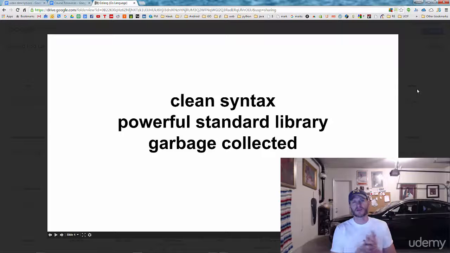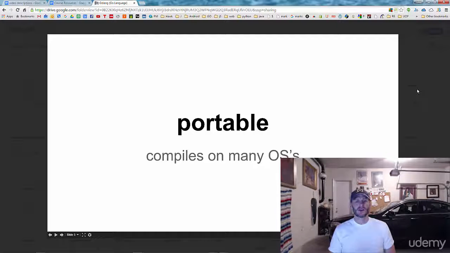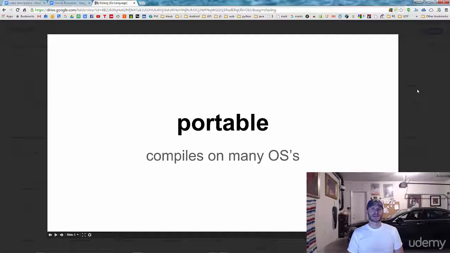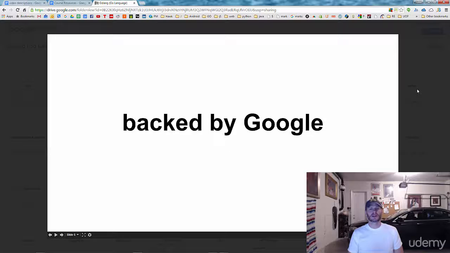It writes almost like a scripting language, and it's got a really powerful standard library. So it's a systems level, low level language with a powerful standard library that lets you do a lot of high level things. So it's pretty awesome. And it'll compile to many different operating systems. You could be on one machine and compile it to run on a different architecture, and that totally works.